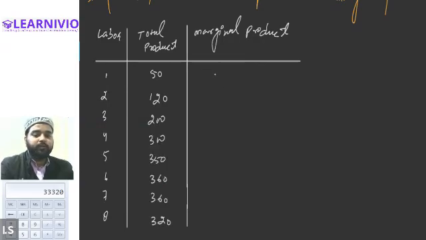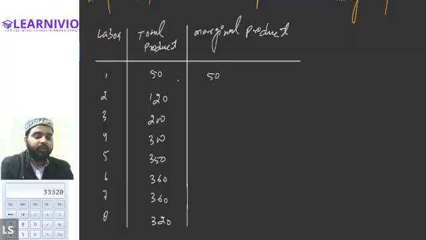So because the first labor is producing 50 units of output, that means marginal product will also be 50 units. Then when we have added the second labor, the total product rises from 50 to 120. That means the extra production made by the second labor is 70. So 70 will be the marginal product.